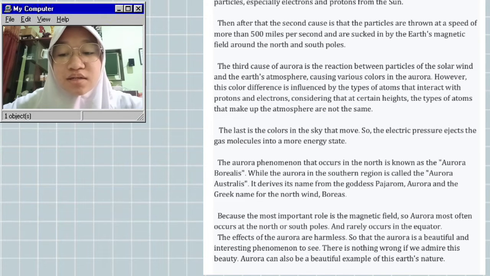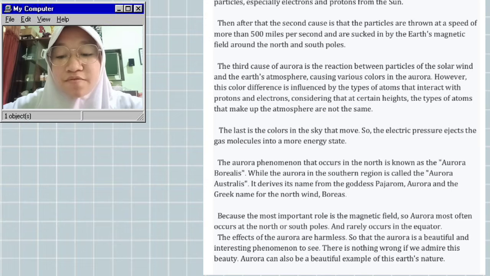The last is the colors in the sky that move, so the electric pressure ejects gas molecules into a more energy state. The aurora phenomenon that occurs in the north is known as aurora borealis, while the aurora in the southern region is called aurora australis.